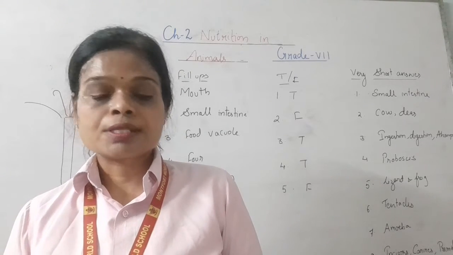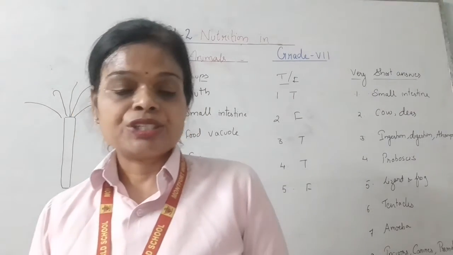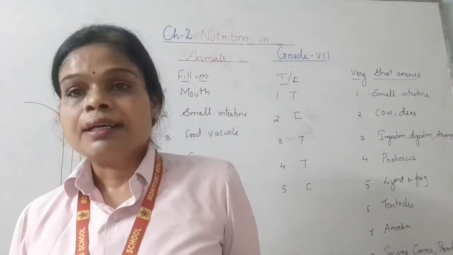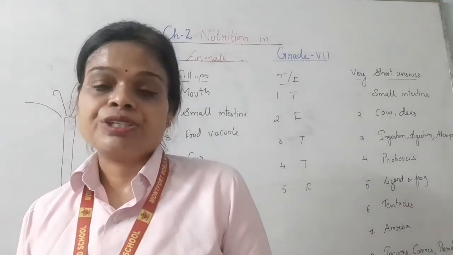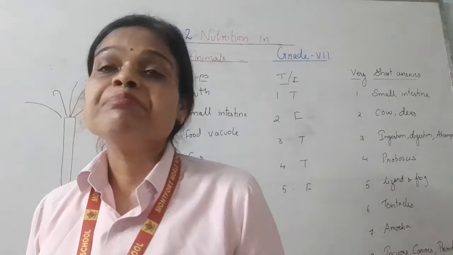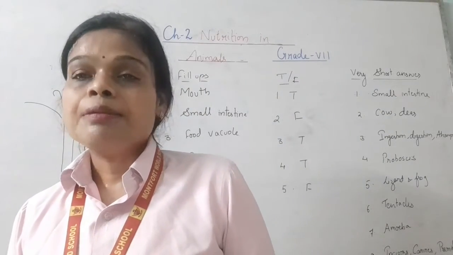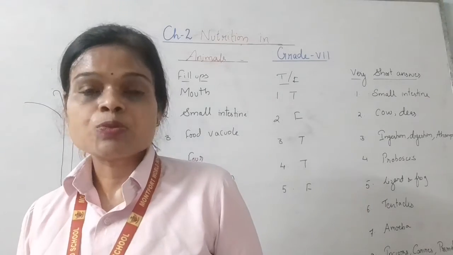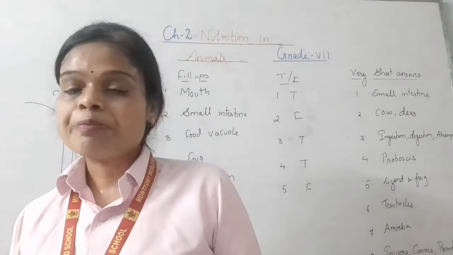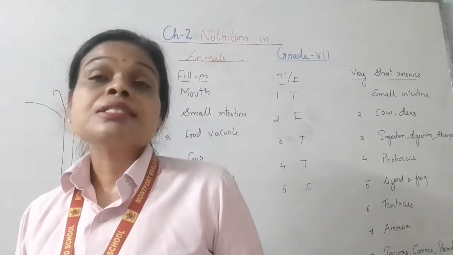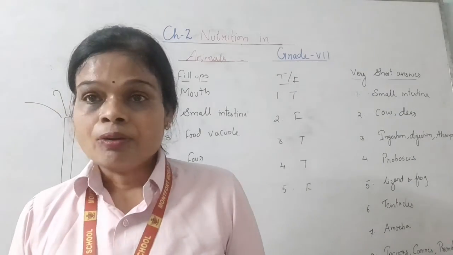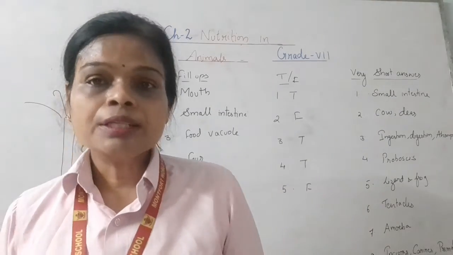Next, HOTS. How does saliva help in digestion? Saliva contains an enzyme which helps in digestion. What would happen if we did not have a tongue? The tongue helps in mixing the saliva with the food. It also helps in tasting and swallowing the food. We have taste buds on the tongue. If we don't have a tongue, the food cannot be digested properly, and we cannot sense the taste of the food. We cannot tell whether it is sour, salty or bitter in taste. So it helps in the sense of taste.